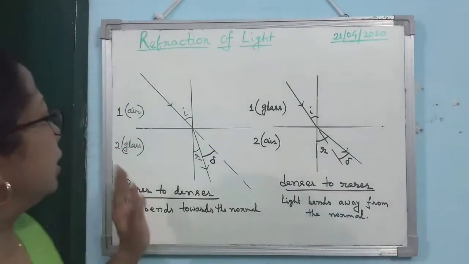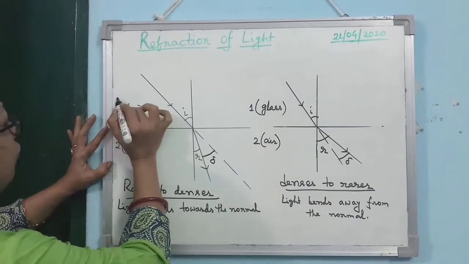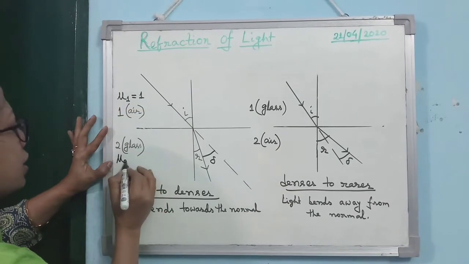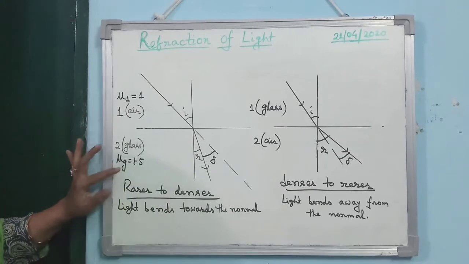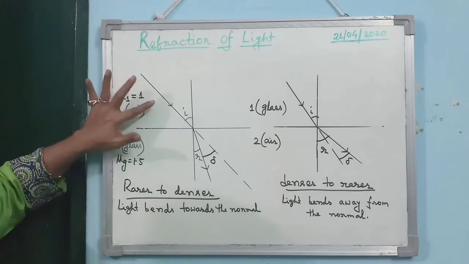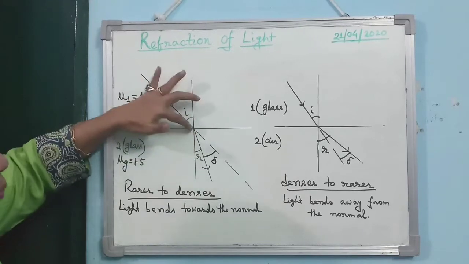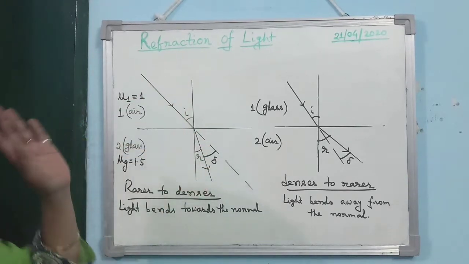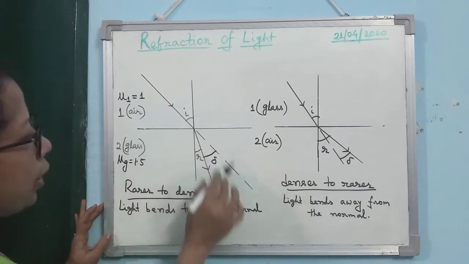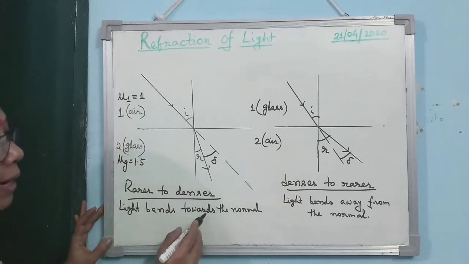Now consider this fact. Suppose light is moving from air to glass. As you know, I am just writing for example, that refractive index of air is 1 and refractive index of glass is 1.5. So you see here, refractive index of glass is more, so it is a denser medium. Clear? So light is moving. When light moves from rarer to denser medium, then light always bends towards the normal. Alright, that I also discussed in the cause of refraction. Clear? So this is the point you have to remember, that when light moves from rarer to denser medium, light bends towards the normal.